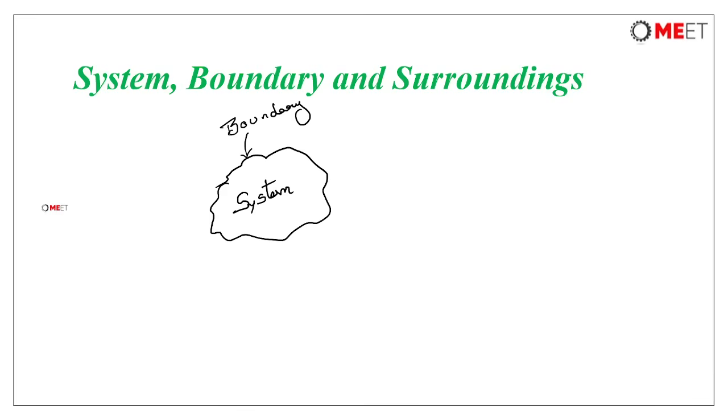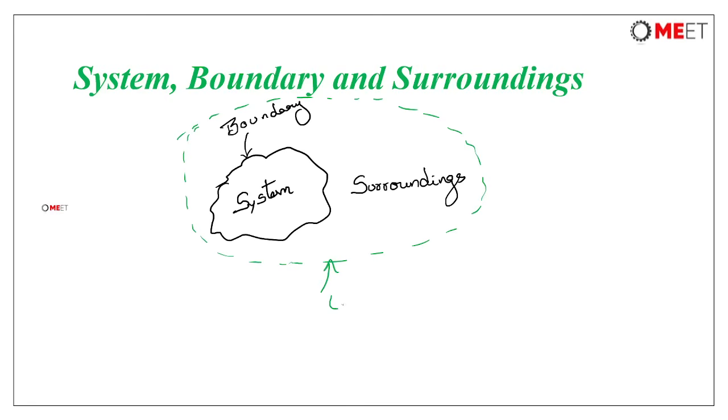Now anything other than the system, we call it surroundings, and system plus surroundings together, we call it universe. System and surroundings together is called universe.